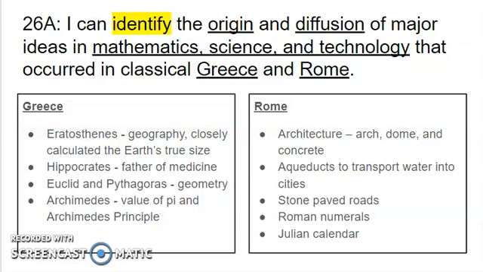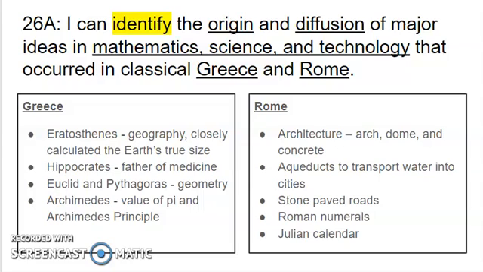And then finally we have Archimedes, who is famous for calculating the value of pi and for developing Archimedes' principle, which explains why certain objects float in water. So all of those Greek men are famous for having invented or created or discovered these different ideas in math, science, and technology. So let's talk about Rome then.